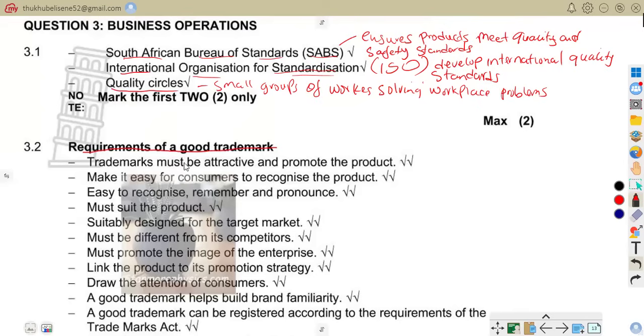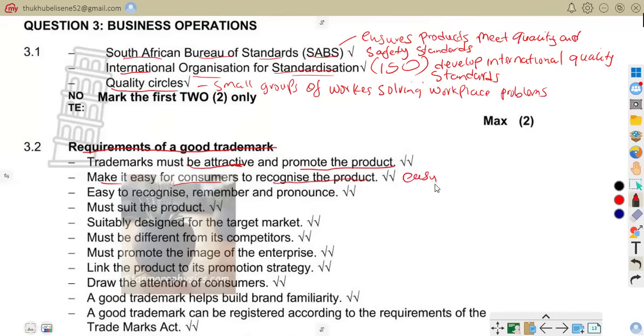As it says, a trademark must be attractive and promote the product. Attractive and promotional. So meaning the trademark should appeal to customers. For example, bright logos, creative packaging design. That's what you're talking about. Also make it easy for customers to recognize the product. Easy to remember, easy to recognize. That's what we are saying.